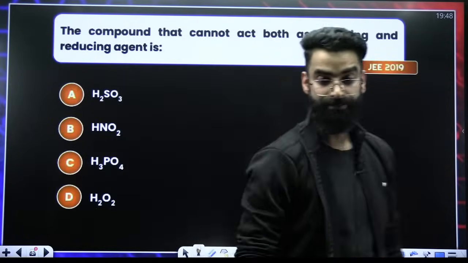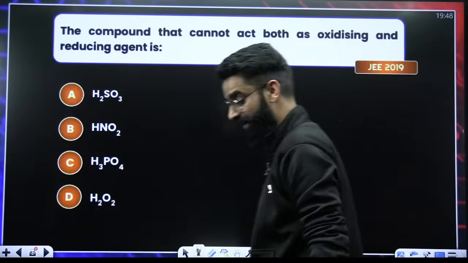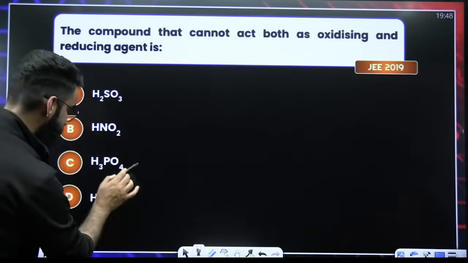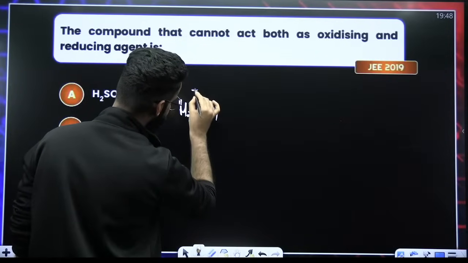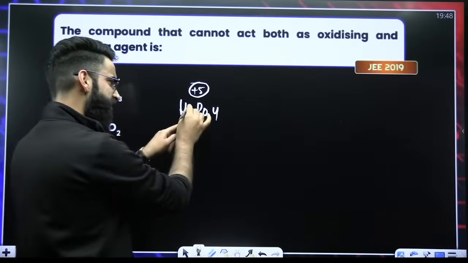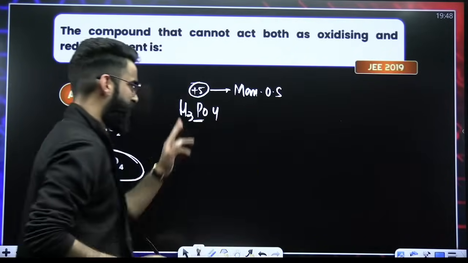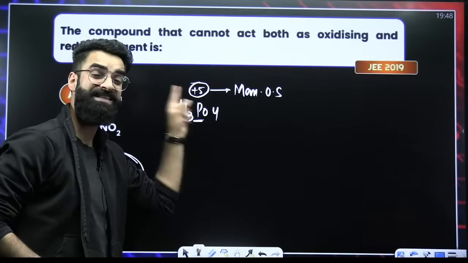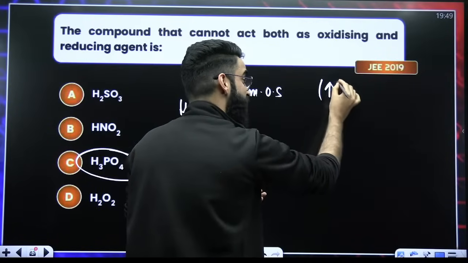JEE 2019. The compound that cannot act both as oxidizing and reducing agent. My dear students, if you look at H3PO4, the oxidation state of phosphorus is +5. I believe this phosphorus is already present at its maximum oxidation state. If +5 is the maximum oxidation state of phosphorus, that means this phosphorus cannot increase its oxidation state furthermore.